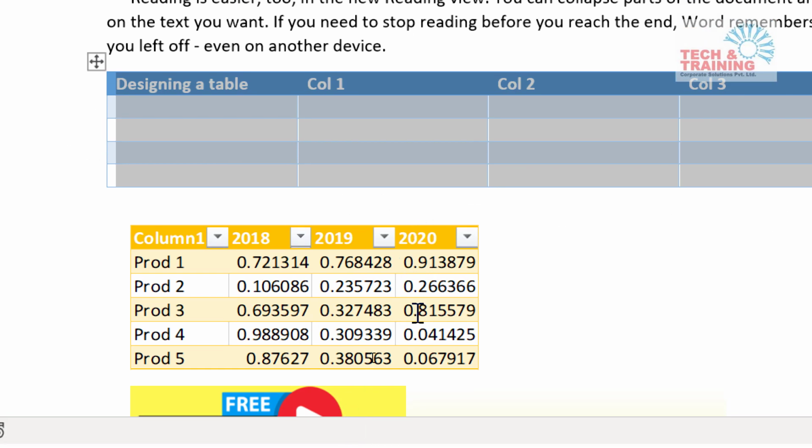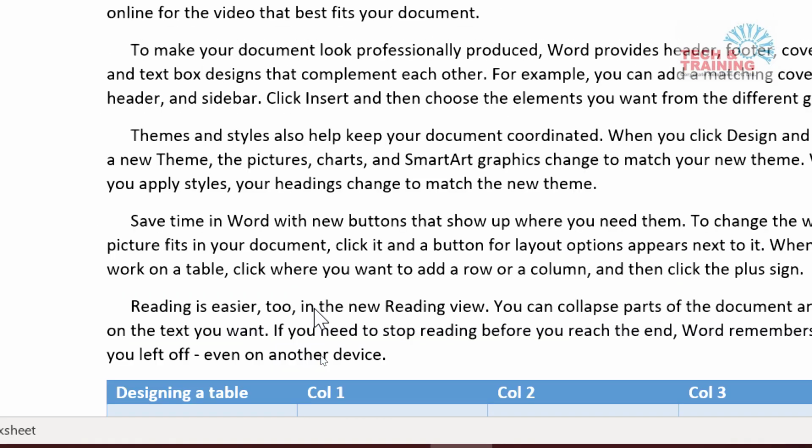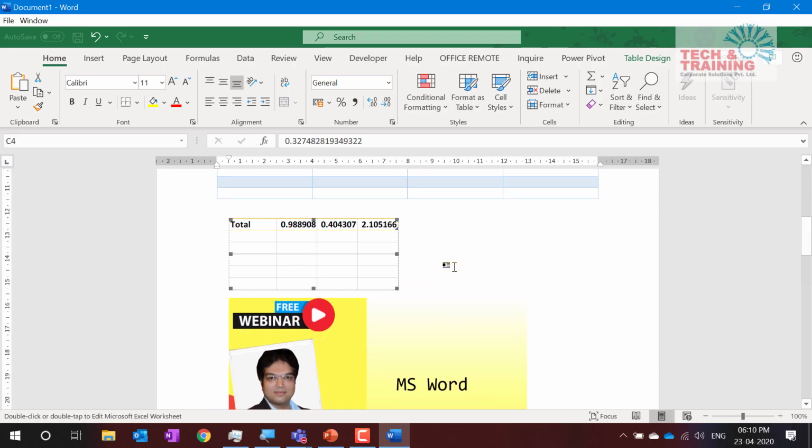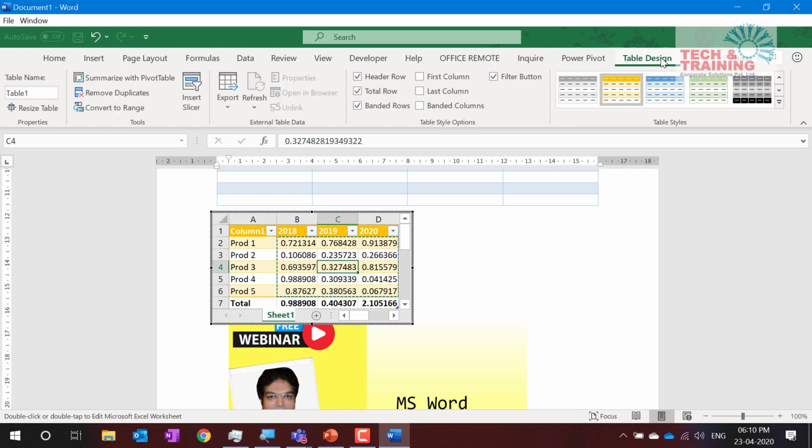Yeah. Now, someone was asking about the total row. Can you repeat the total row? Yes. When you go into Excel, you need to double click on that Excel thing. So you need to double click here and see, first thing you have to go to home and select format as table to create that table. Once you create format as table, what you need to do is go to design tab. There won't be any table design but design, and over there you can select, check this box that says total row. Yeah, and that helps you to insert the total row. Simple. How to keep the heading constant in multiple page table?